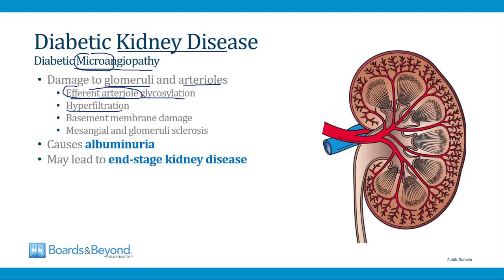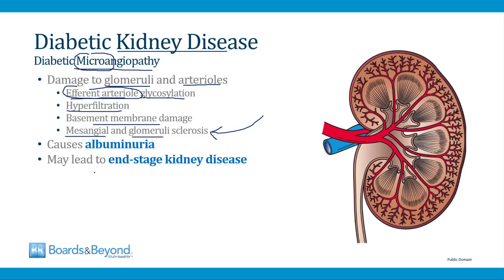Although it might sound like hyperfiltration is a good thing because the kidneys are filtering more blood, it's actually very damaging over time. It eventually leads to basement membrane damage, and then it can lead to sclerosis in the glomeruli and the mesangium, which is the tissue that surrounds the glomeruli. And once sclerosis begins to set in, then the overall glomerular filtration rate begins to fall, and then patients can go on to develop renal failure.